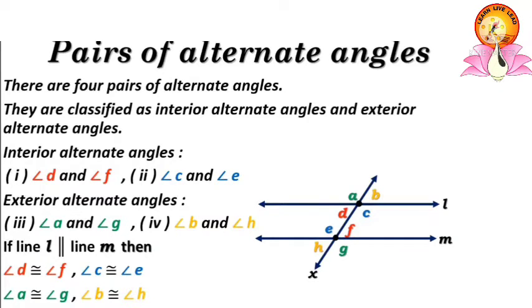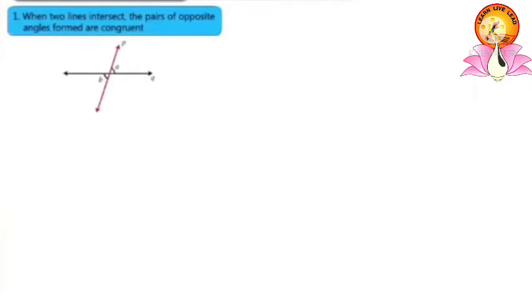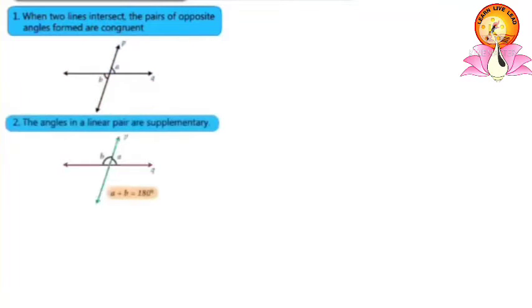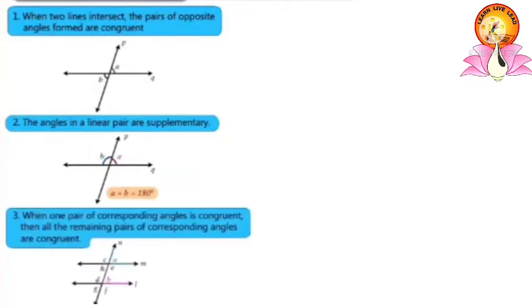Let us study some more properties of angles. Property 1: when two lines intersect, the pairs of opposite angles formed are congruent. Second, the angles in a linear pair are supplementary.